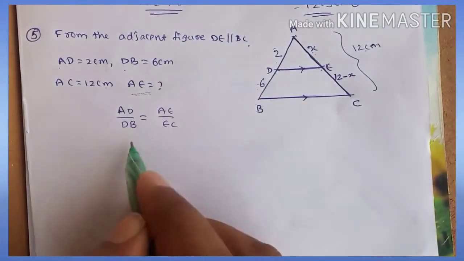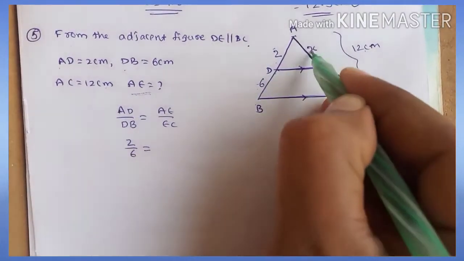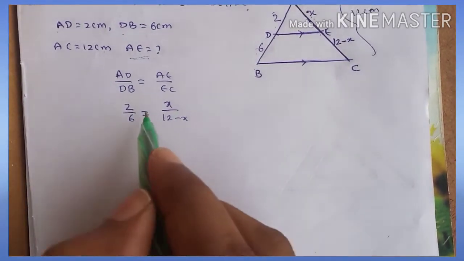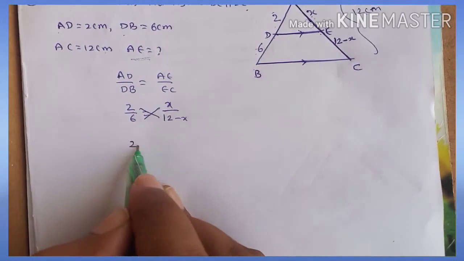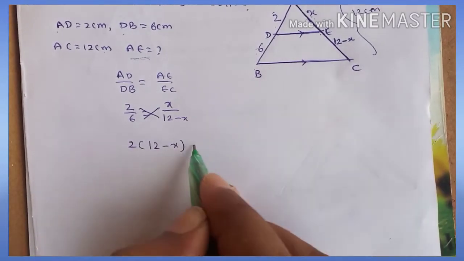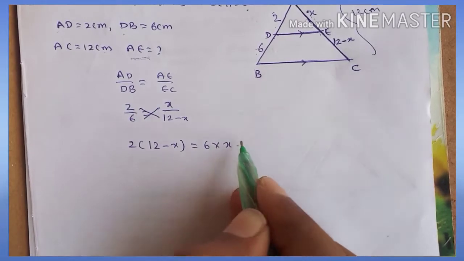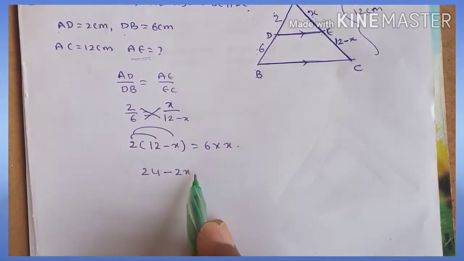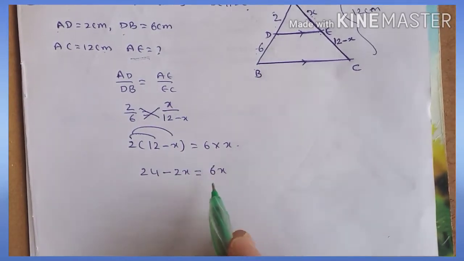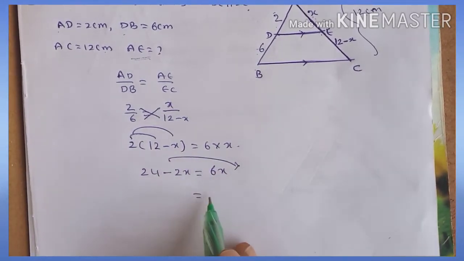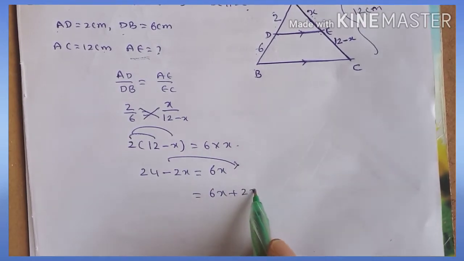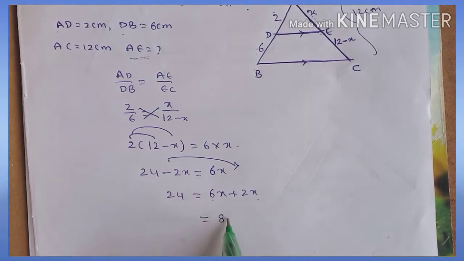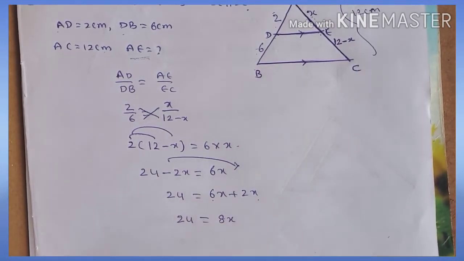Same relation. So what can we write here? 2 by 6 is equal to X by 12 minus X. Apply cross multiplication: 2 into 12 minus X is equal to 6 into X. 2 twelves are 24, minus 2X, is equal to 6X. Transposing, 6X plus 2X is equal to 24, so 8X is equal to 24.